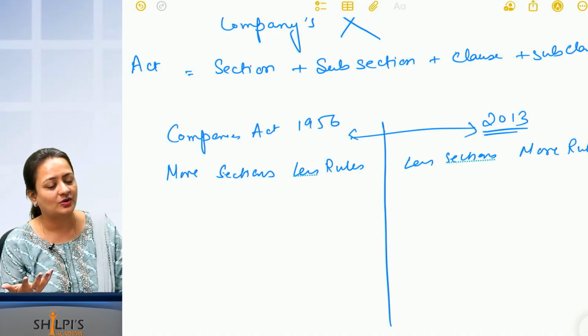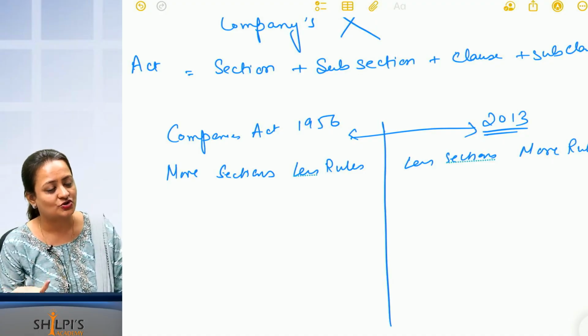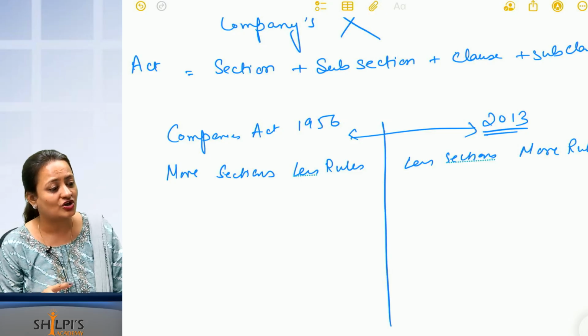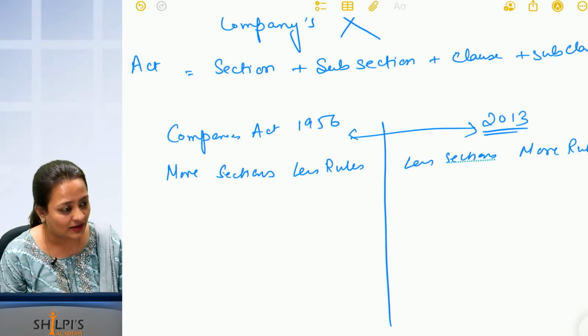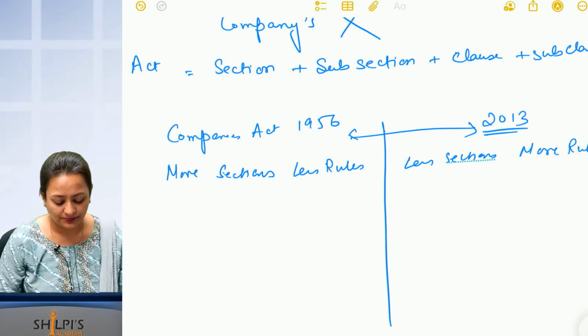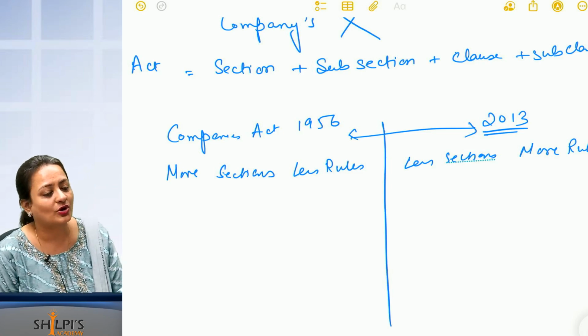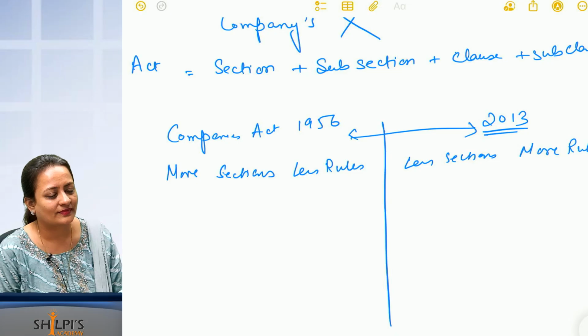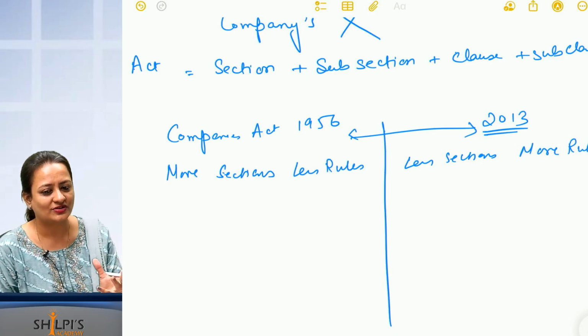In the 1956 Act, everything was mentioned in sections, so you had to change the Act. It is not called changing the Act, it is called amending the Act. How is the Act formed? Do you all know this? How does the Act come into the picture?